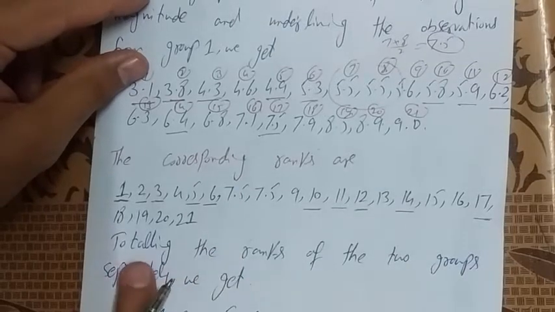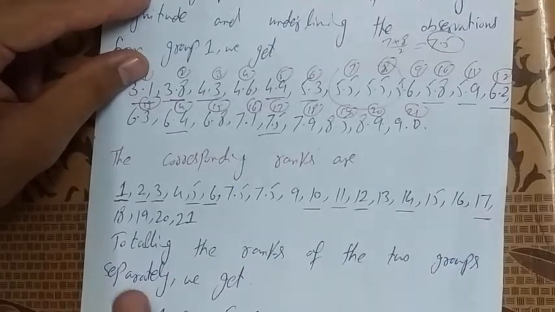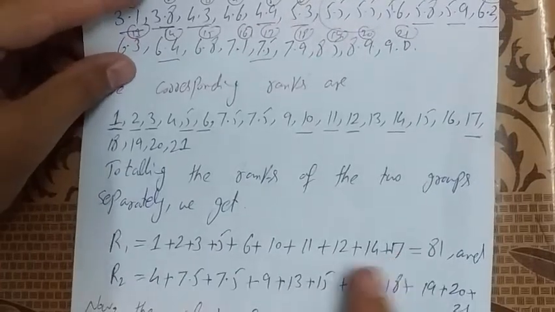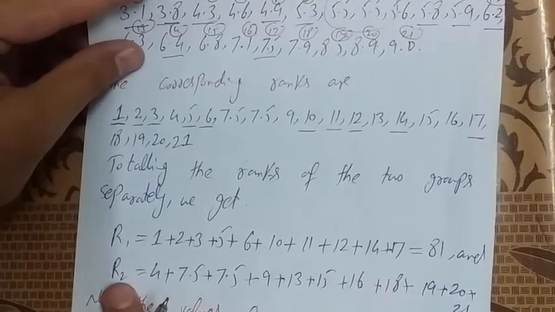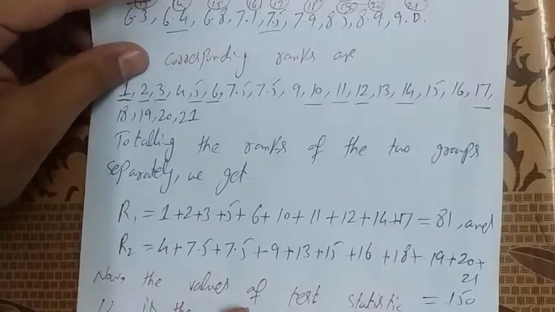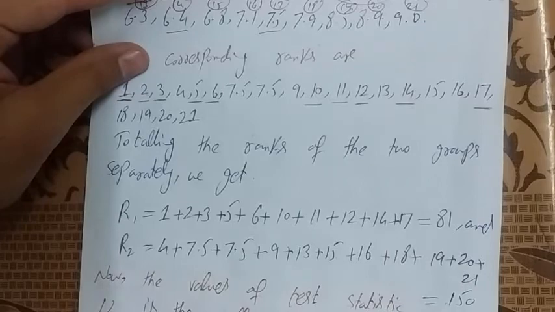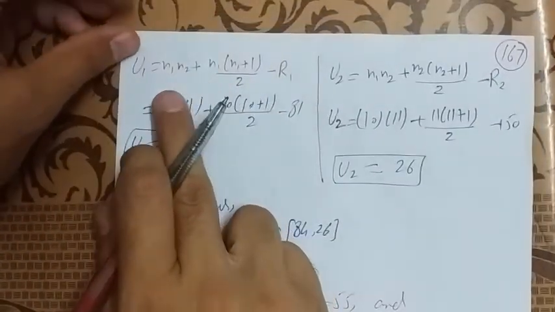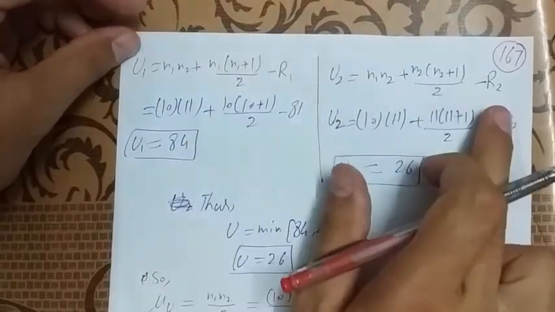Totaling the ranks of the two groups separately, for the underlined values we get R1 equal to 81, and for the other values, noted as capital R2, the result is equal to 150. Now the value of the test statistic U is the smaller of capital U1, which is equal to this, and capital U2, which is equal to this.